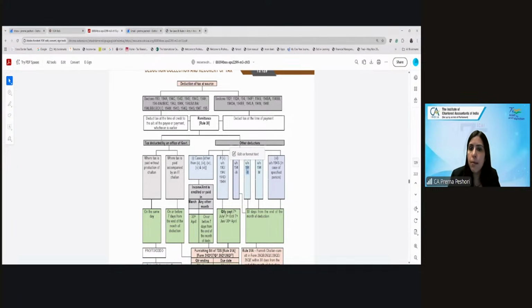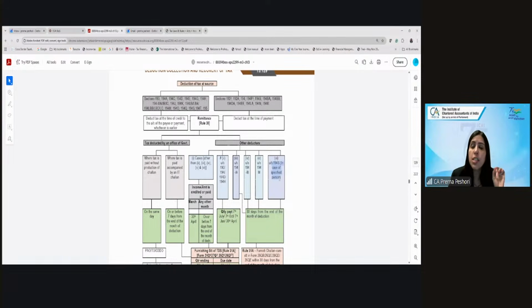194M. What is 194M? It's payment by an individual for contracts, commission, and professional services, like 194C, H, and J. Yes, very good. Where the payment is more than 50 lakhs. So any payer not covered under 194C, J and H has to deposit the TDS within 30 days from the end of the month of deduction.